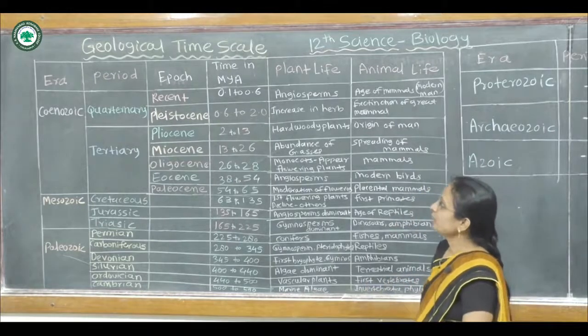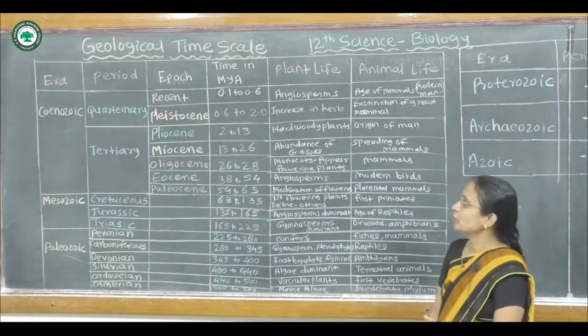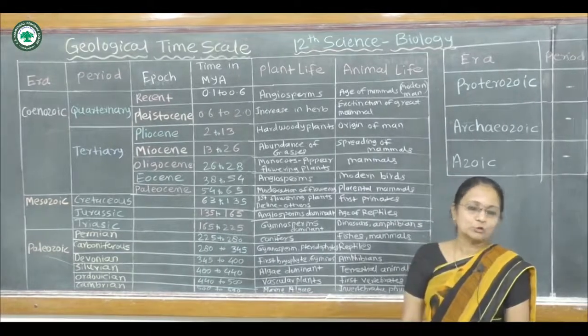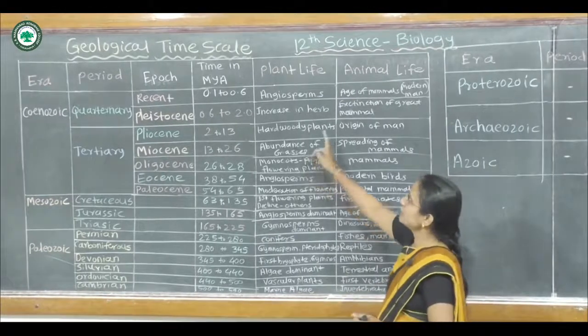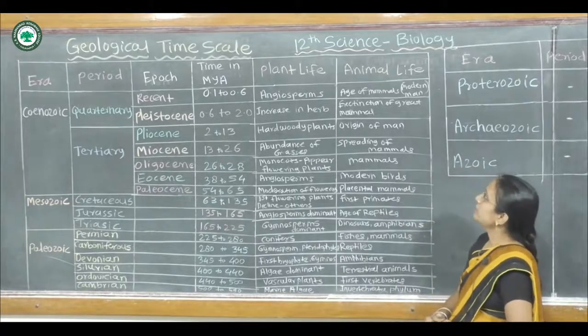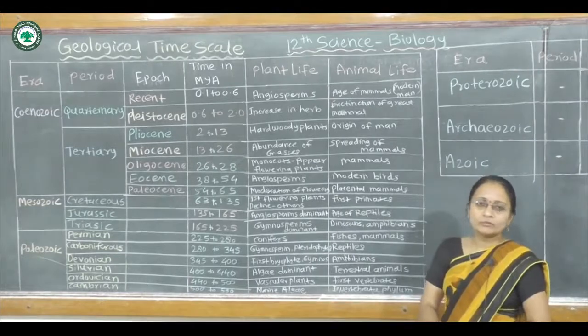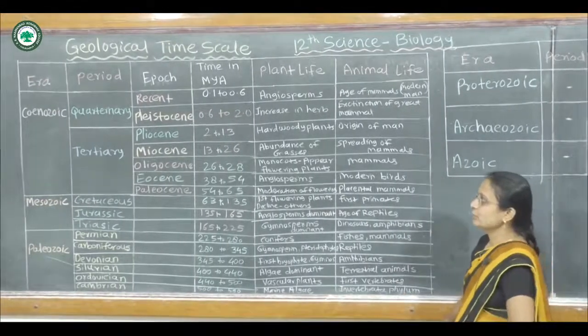The second is the Pleistocene. This Pleistocene is from 0.6 million years ago to 2 million years ago. Here the number of herbaceous plants increased, and the great extinction of mammals took place. The modern man appeared in this Pleistocene epoch.